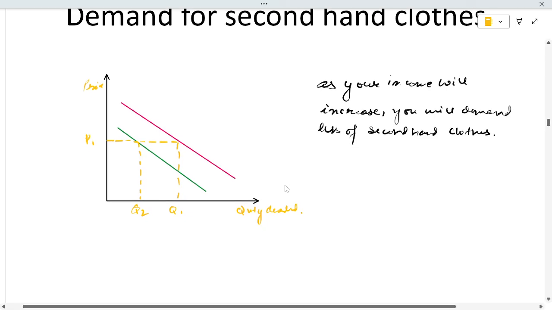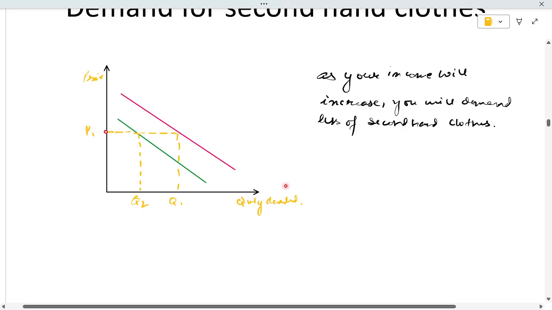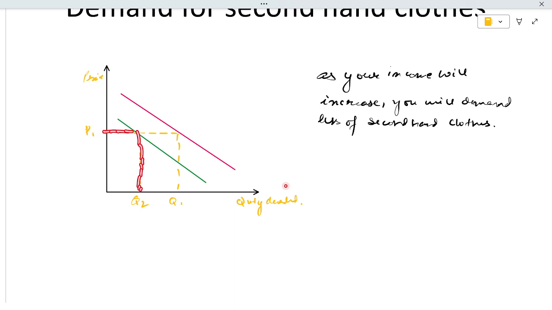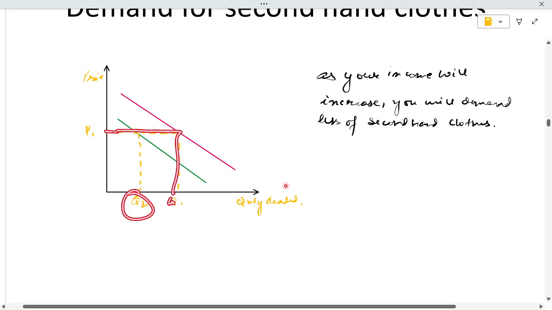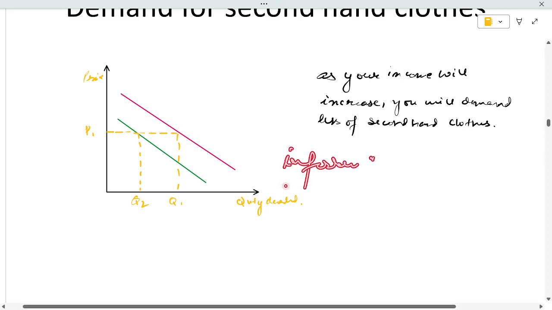Here, as income increases, with the price constant, in the second scenario, when you were earning 10,000 rupees the quantity demanded was higher, but when you were earning 20,000 rupees per month your quantity demanded decreases, considering that the price was constant. See the relation for inferior goods: as your income increases, quantity demanded decreases.